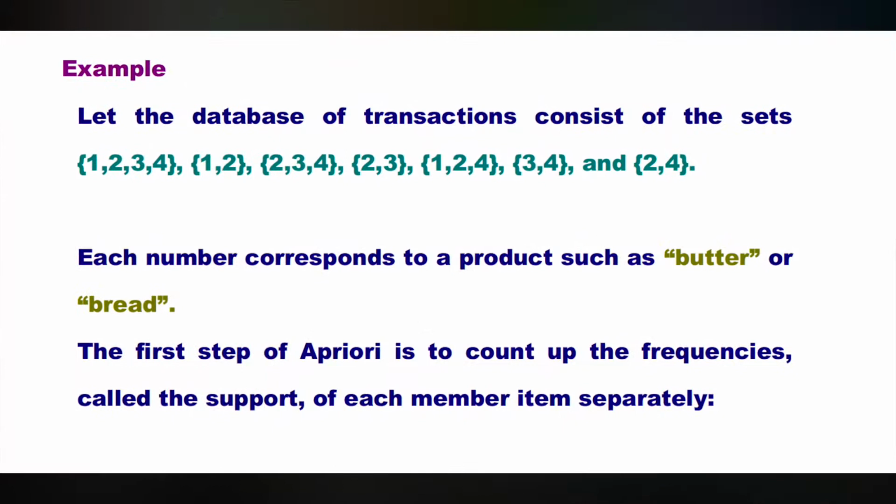Let the database of transactions consist of the sets {1, 2, 3, 4}, {1, 2}, {2, 3, 4}, {2, 3}, {1, 2, 4}, {3, 4} and {2, 4}. Each number corresponds to a product such as butter or bread. The first step of Apriori is to count up the frequencies, called the support, of each member item separately.